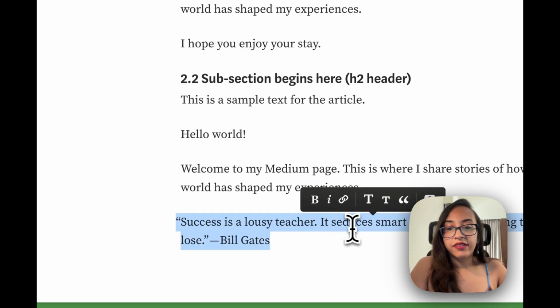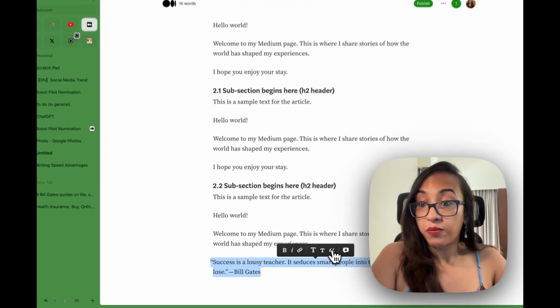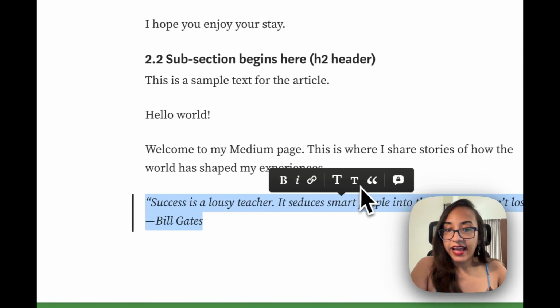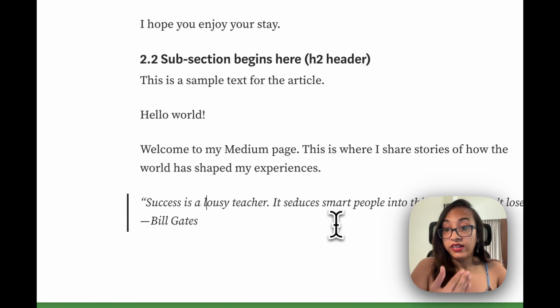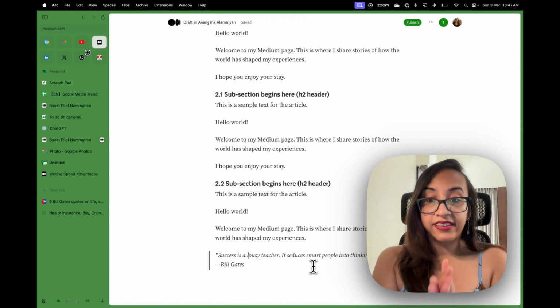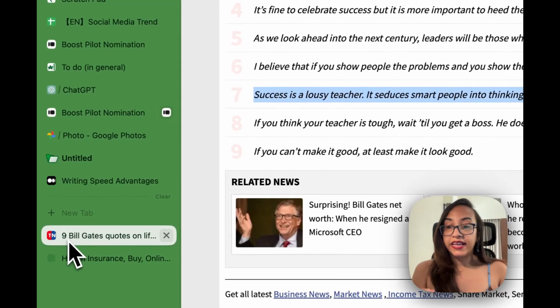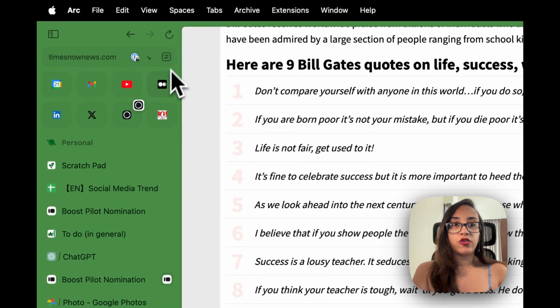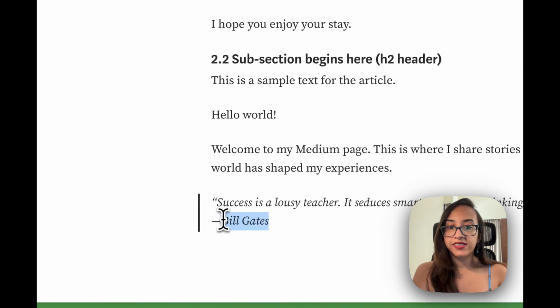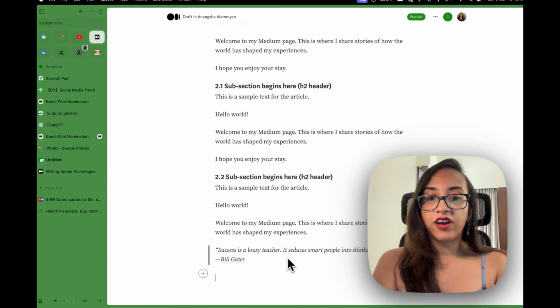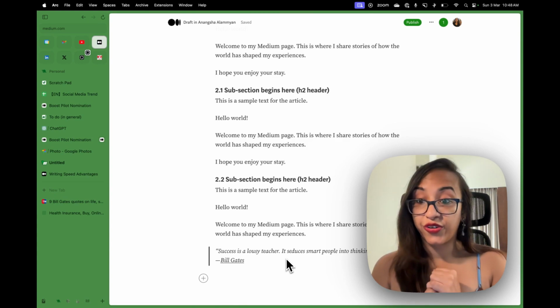So how do we do that? Simply we select the text, and as you can see, these commas come up, the inverted commas or the quotation marks, and we select them. If you click that once, it becomes a quote. So all the parts of your article that are not written by you but by someone else, you can add that here. Also, if you want to add a link from where you found the quote, we are going to copy this link here and paste it here. So how do you paste the link? It's very simple. When you select that part of the text, you see a link option and there you can paste the link. So that's how you add a link and a source to all your quotes.